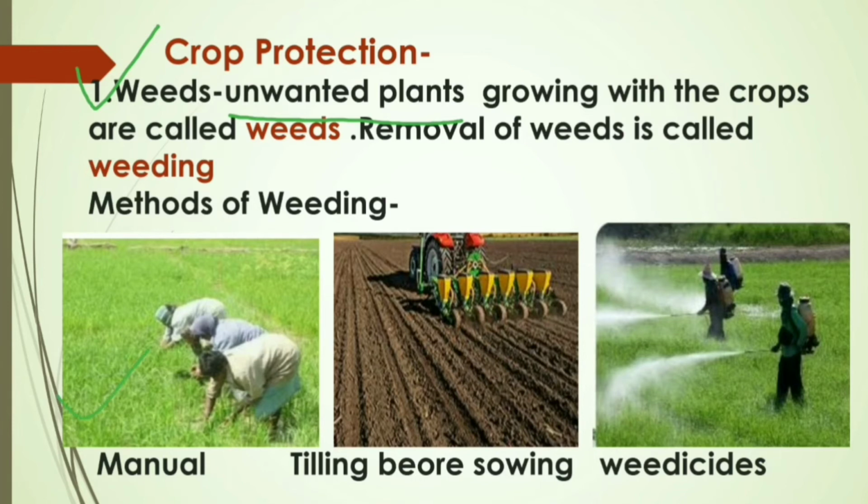There are different methods followed to remove the weeds. The very first is the manual removal or the removal by hand. Sometimes a very simple tool known as khurpi or trowel may be used to remove the weeds. The second one is the tilling before sowing. We have already discussed that when we plow the soil, that removes the weed from the soil and increases the microbial activity. Then we have got special chemicals that are sprayed to remove those weeds known as weedicides. These chemicals do not harm the main crop but only kill the weeds.